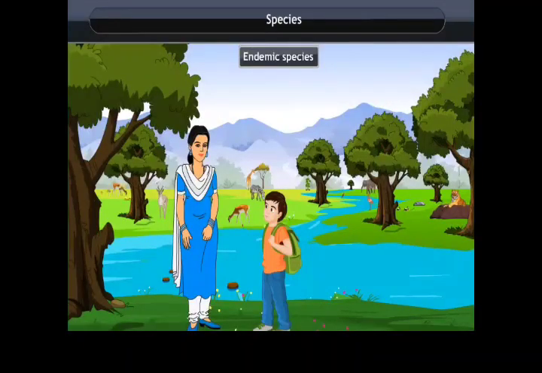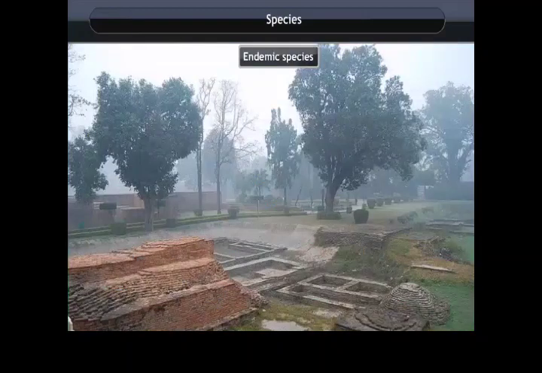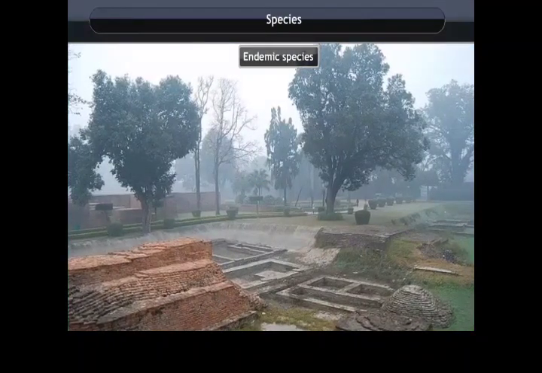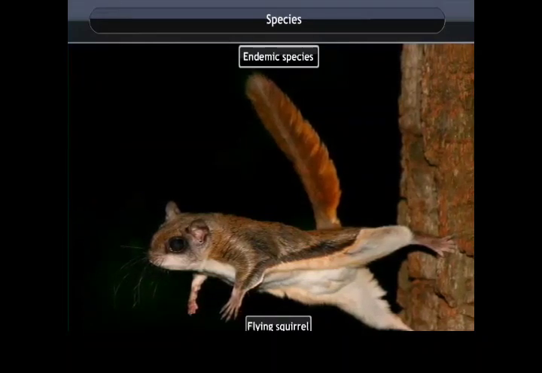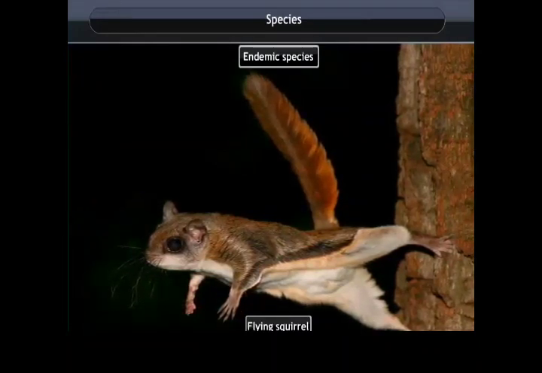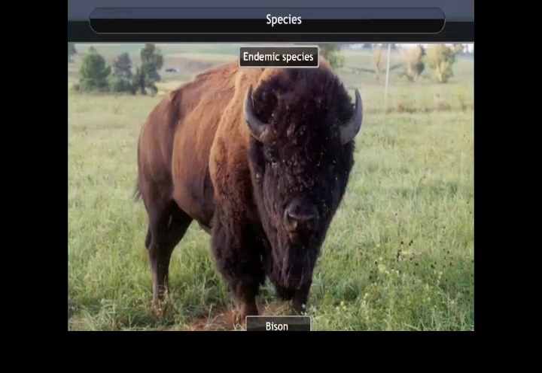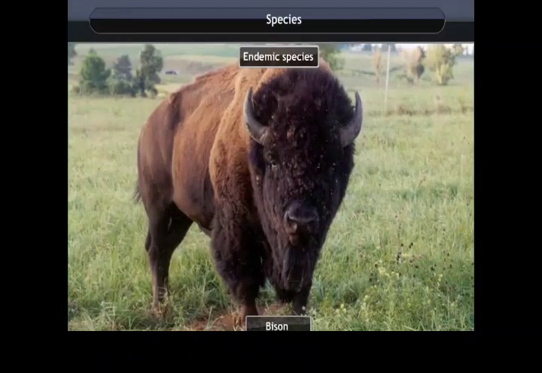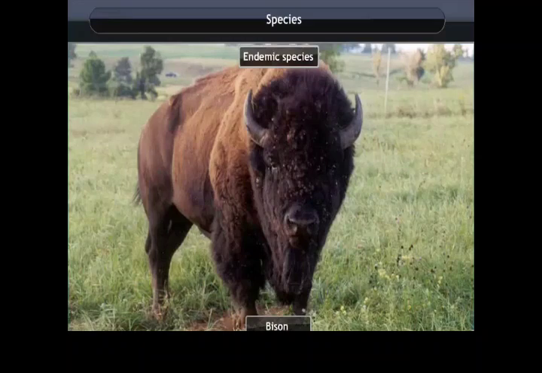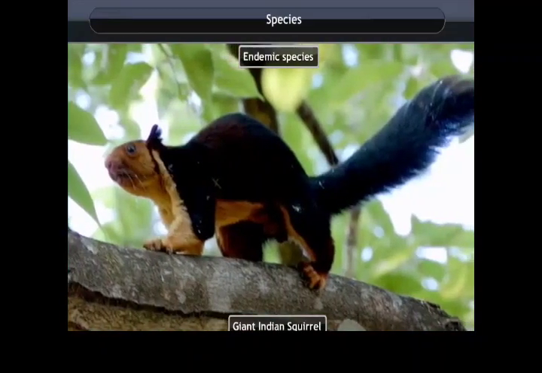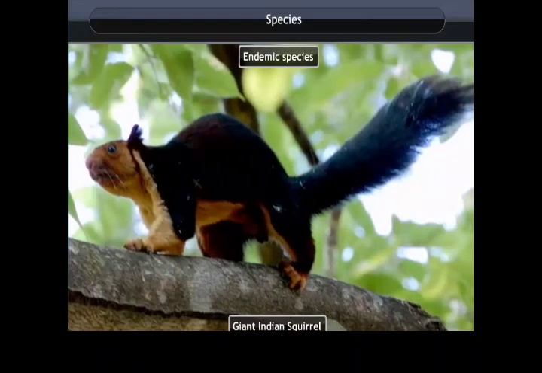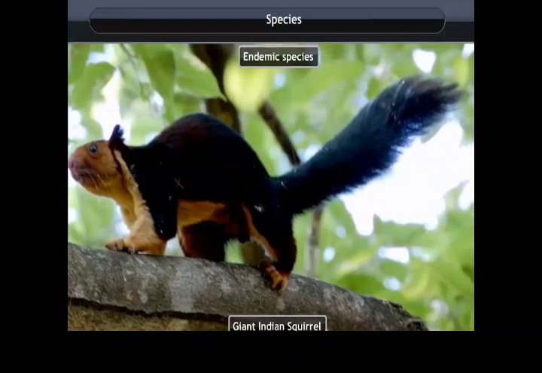Endemic species. Why are sal and wild mango grown here, and bison and flying squirrel inhabit this place? These are the endemic species. These are those species of plants and animals which are found exclusively in a particular area. They are not naturally found anywhere else. If their habitat is disturbed by the introduction of new species, they may vanish.